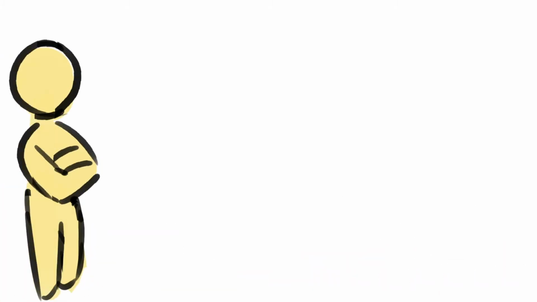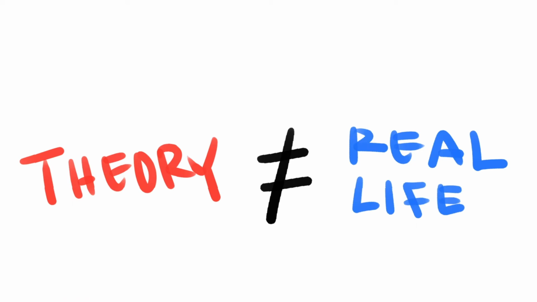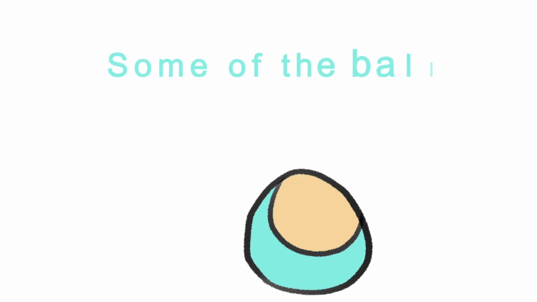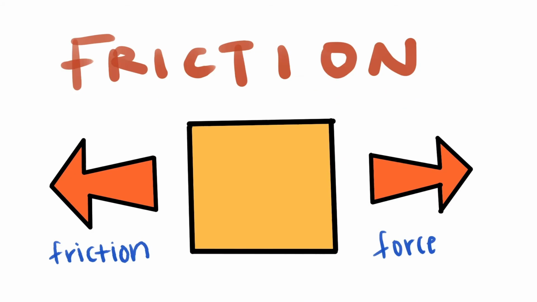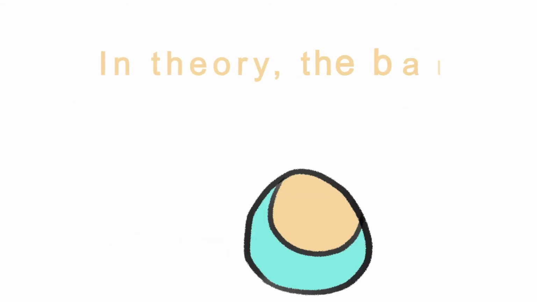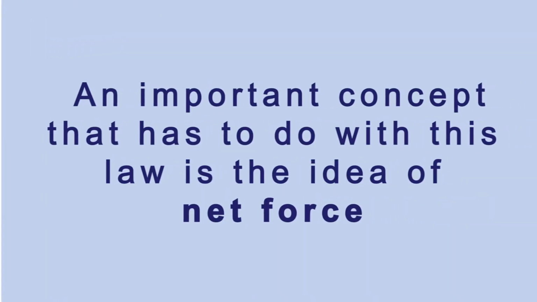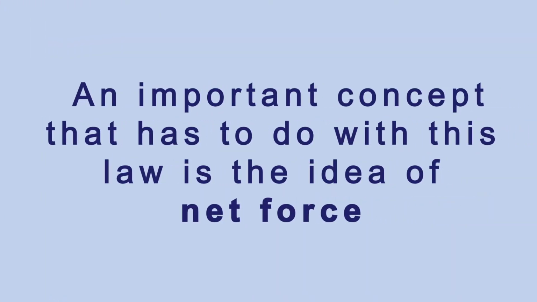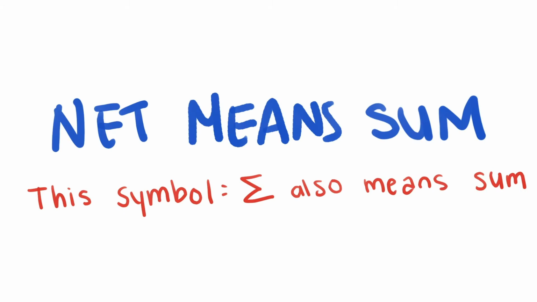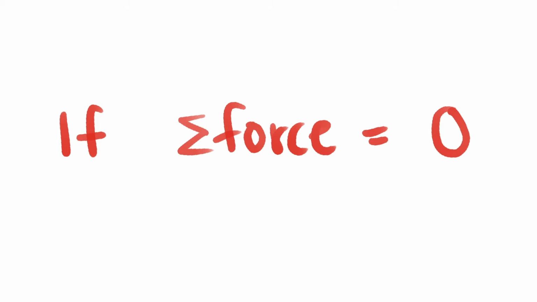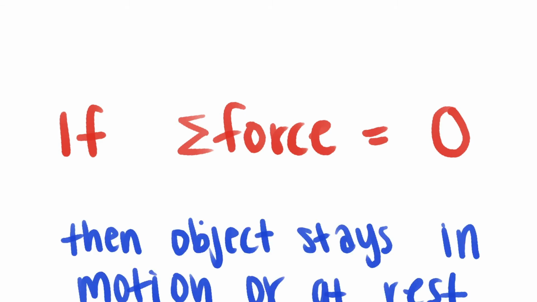Of course, we know that this only works in theory, but not in real life, because if you've ever rolled a ball, you know that it eventually comes to a stop. That's because some of the ball's energy is lost because of friction. But once again, in theory, the ball should keep on rolling forever. An important concept that has to do with this law is the idea of net force. Net means the sum. So based on Newton's first law, if the sum of all the forces acting on an object is 0, then the object will continue staying in motion or stay at rest.